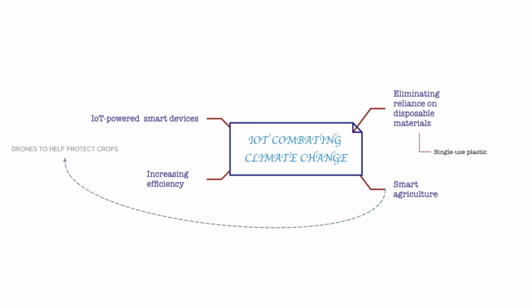This is my mind map. As you can see, IoT, Internet of Things, combating climate change. It helps increase efficiency. With smart agriculture, it can help us combat climate change, and one of the examples of that is drones to help protect crops. And then another way to combat climate change is eliminating reliance on disposable materials, and an example of that would be single-use plastic.